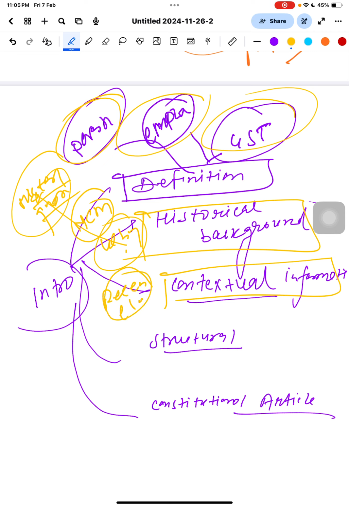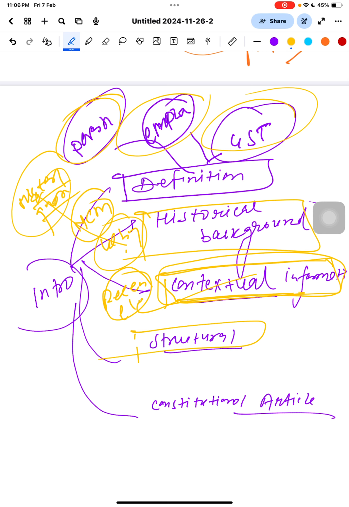You can write that as per the recent election which has happened in Delhi. So contextual means on the basis of which context this question has been asked. You have to write that only.